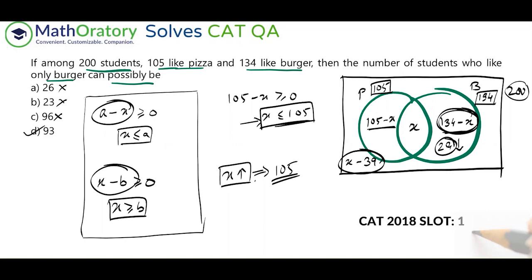On the face of it, it's not a very tough one, but it will take a bit of time to analyze. If you're going with the options, that will be overcomplication. You'll figure out each and every region for each and every option, and only then can you justify. So I would say roughly 1 to 1.5 minutes to solve this problem. Analyzing the region should not be a problem if you understand this idea. Then straight away there.